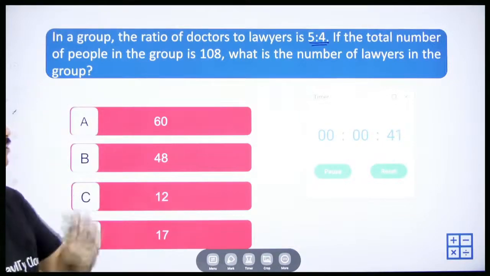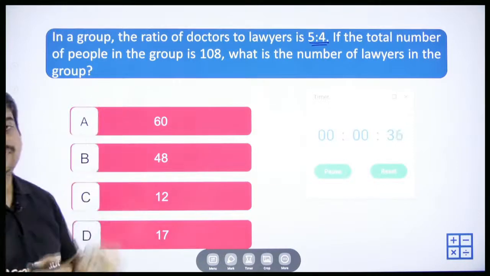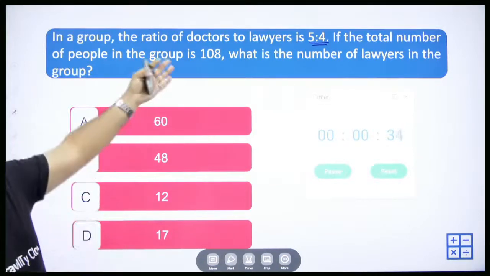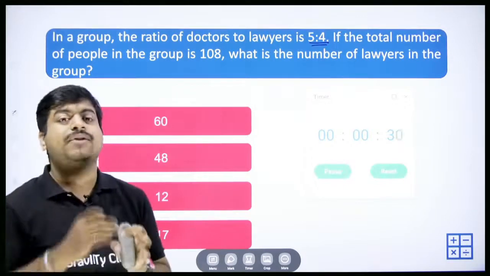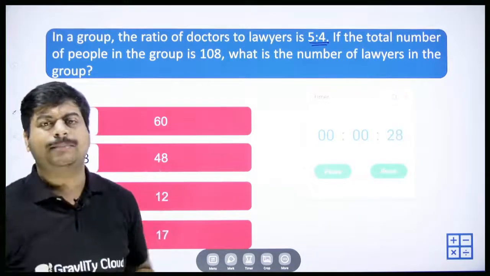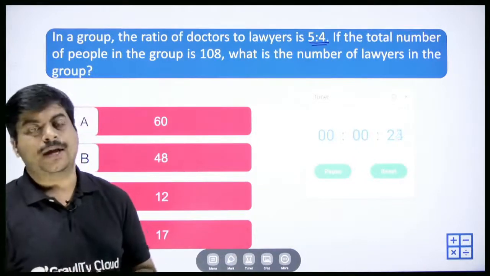Right. So we need to find the lawyer's strength, and if the lawyer's strength is obtained, we can also find the doctor's strength, because we know the total count is 108. But here, how many doctors? We need to take it as 5x. What is that x? We don't know what that multiple is. In the same way, we consider the lawyers as 4x.